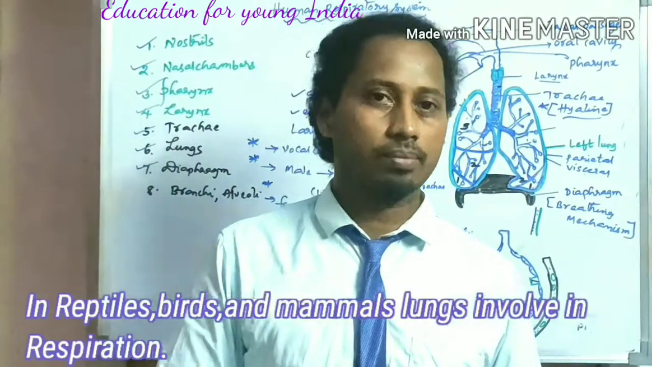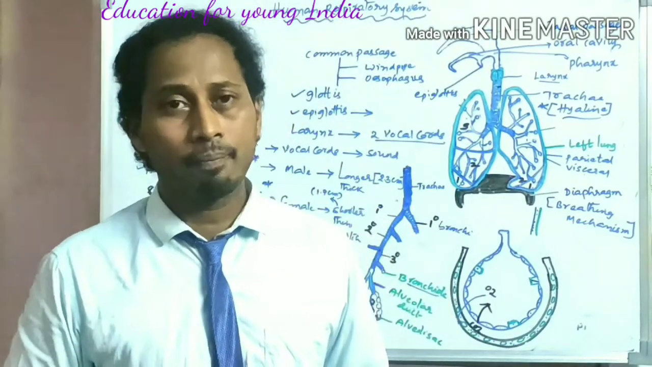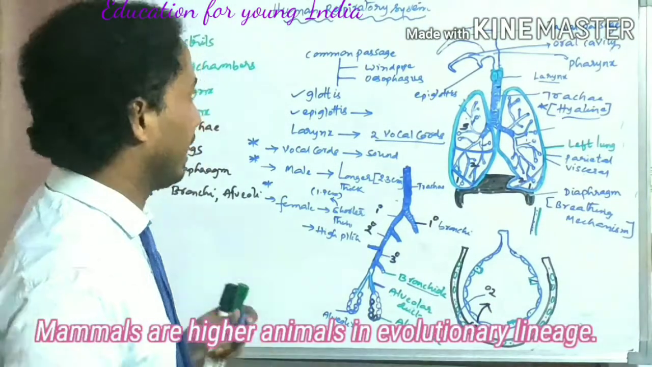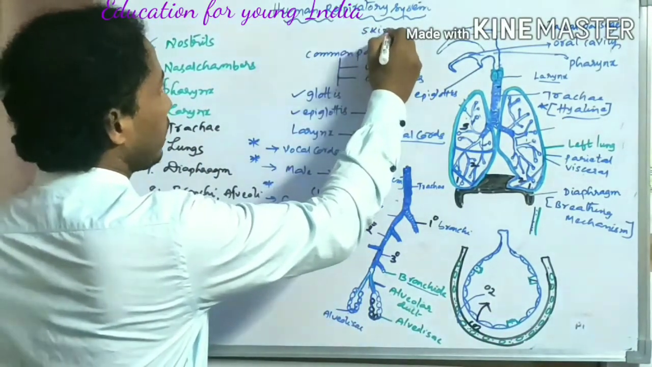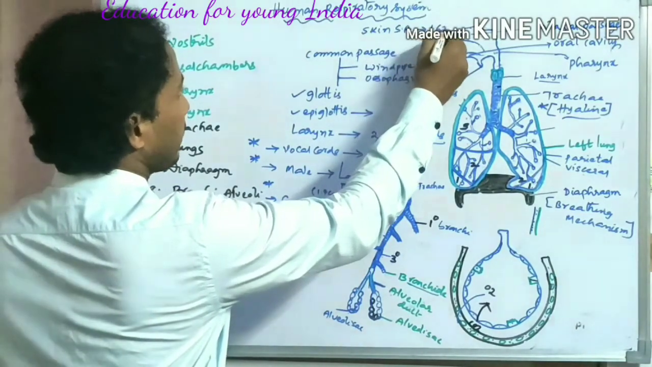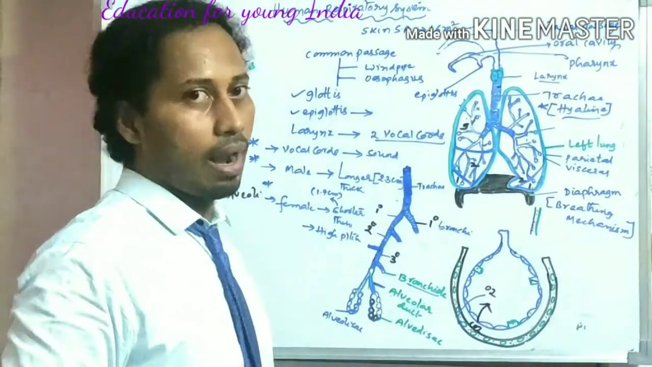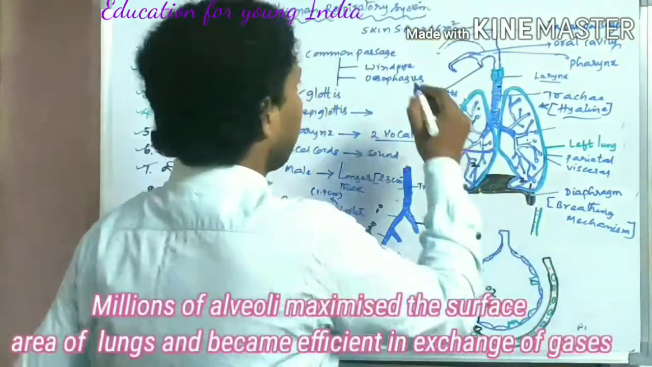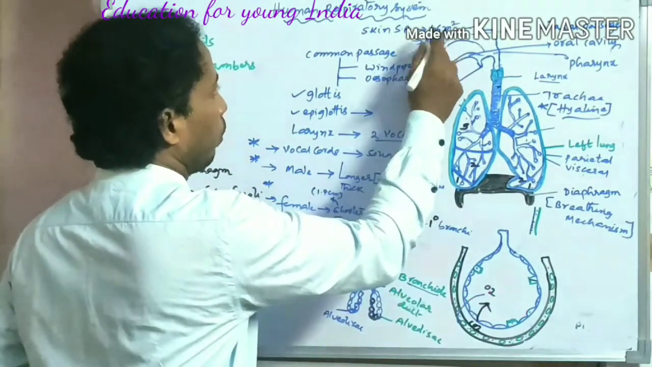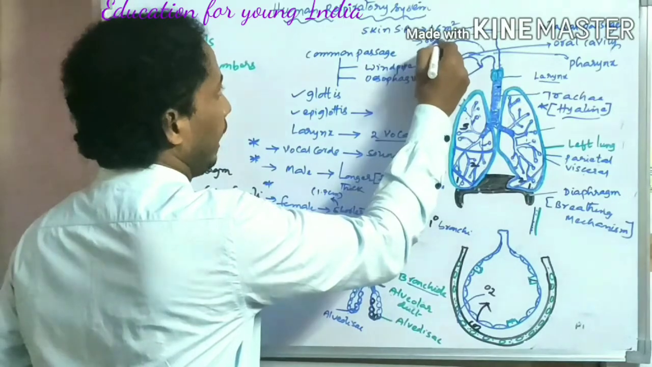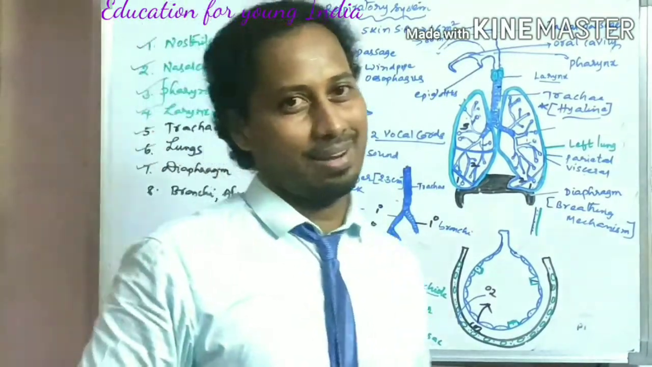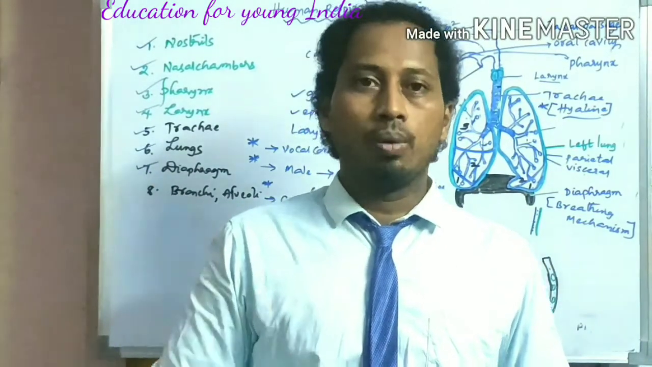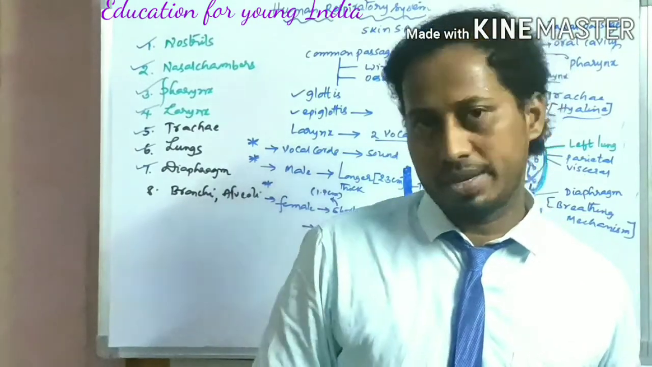What is the reason? Here, one important point we must know: the skin surface area is 1.6 meters square, whereas the lungs' surface area is around 80 meters square. You can understand how many times, 50 times it is larger than the skin. So, how exactly was this much large surface area created?